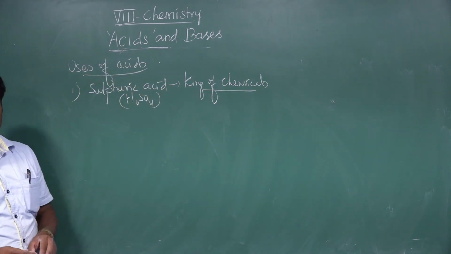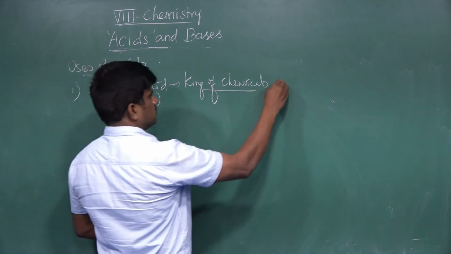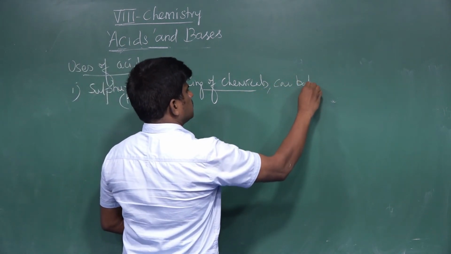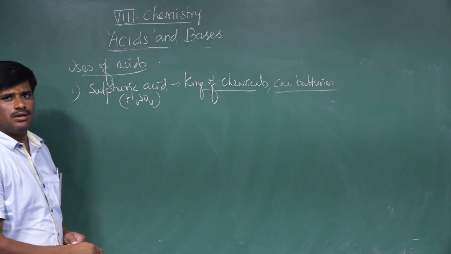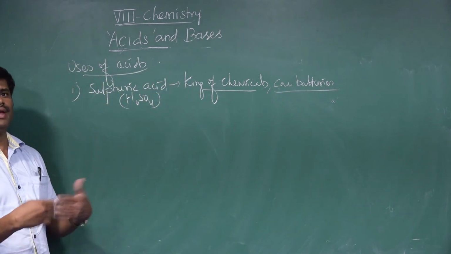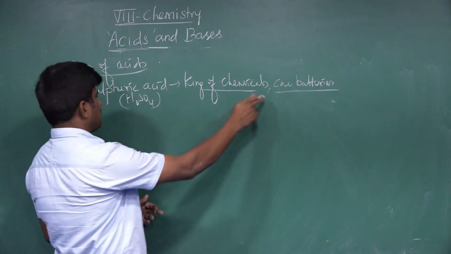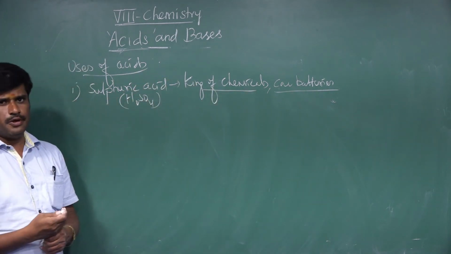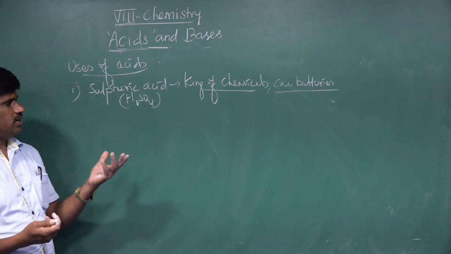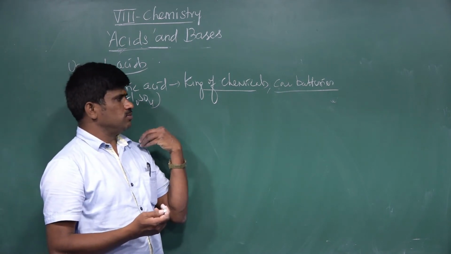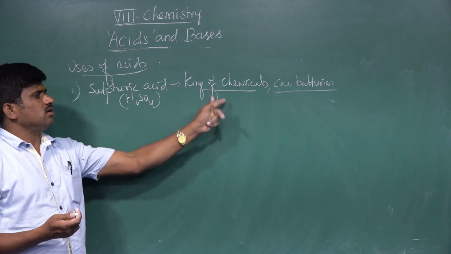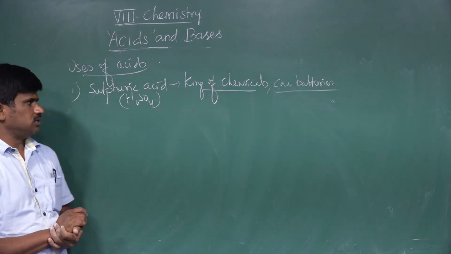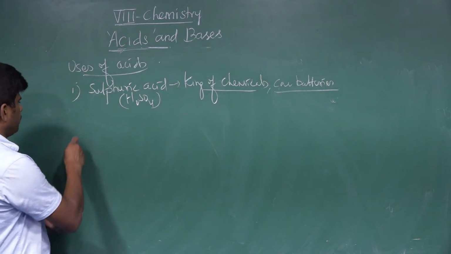It is used in car batteries. In four-wheelers or heavy vehicles, sulfuric acid is used in the battery. It is also used to manufacture many organic compounds, so sulfuric acid is called the king of chemicals. This is the use of sulfuric acid.